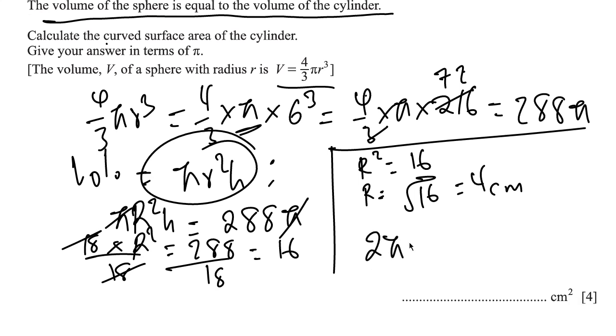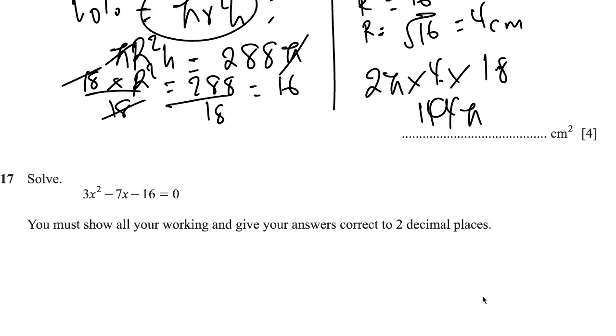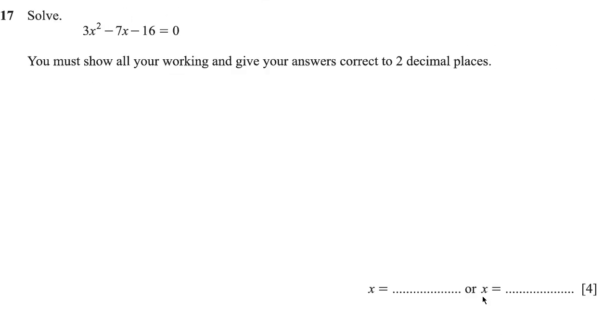So that's 2 pi multiplied by the radius, which is 4, multiplied by the height, which is 18. So 4 times 18 is 72. 72 times 2 is 144. So we have 144 pi. And that's the curved surface area of the shape.